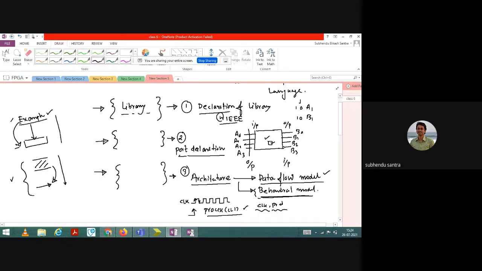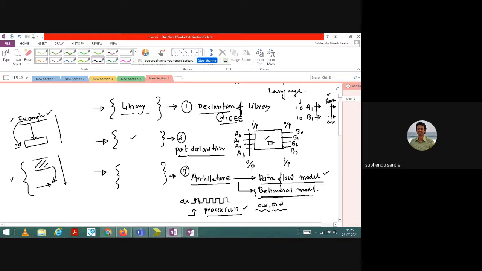So basically 1-bit data. If you want to add it, you need to declare that a1 and b1 are the input ports. So these two inputs are required, and after that there is an addition. When there is an addition, there will definitely be some sum. So sum will be one output, so one output variable is required. And if you are interested to check the carry, you need another output. That means two inputs and two outputs, that you need to declare here.